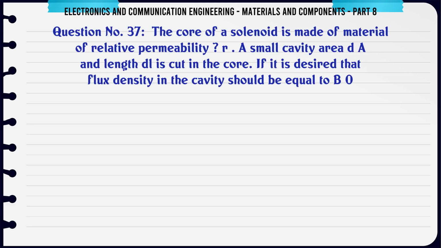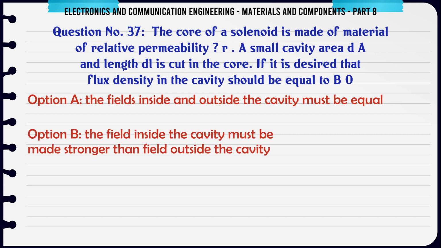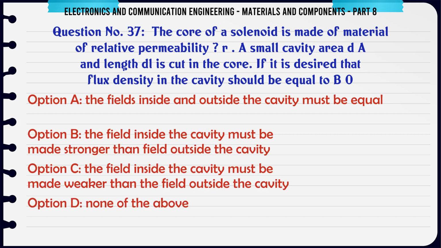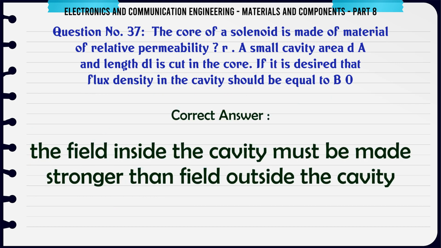The core of a solenoid is made of material of relative permeability R. A small cavity of area dA and length dl is cut in the core. If it is desired that flux density in the cavity should be equal to B0, A. the fields inside and outside the cavity must be equal. B. The field inside the cavity must be made stronger than field outside the cavity. C. The field inside the cavity must be made weaker than the field outside the cavity. D. None of the above. The correct answer is the field inside the cavity must be made stronger than field outside the cavity.